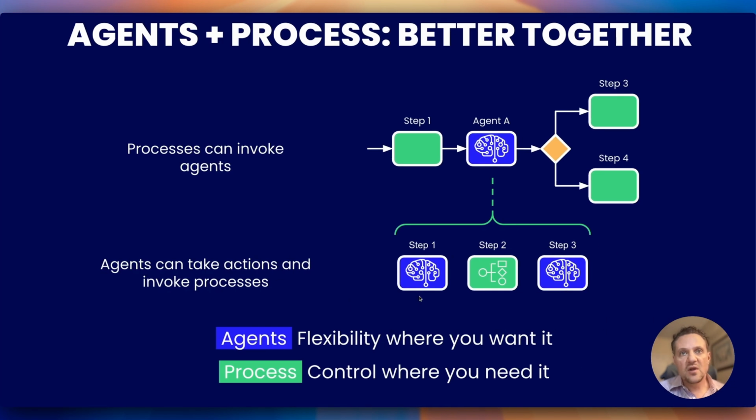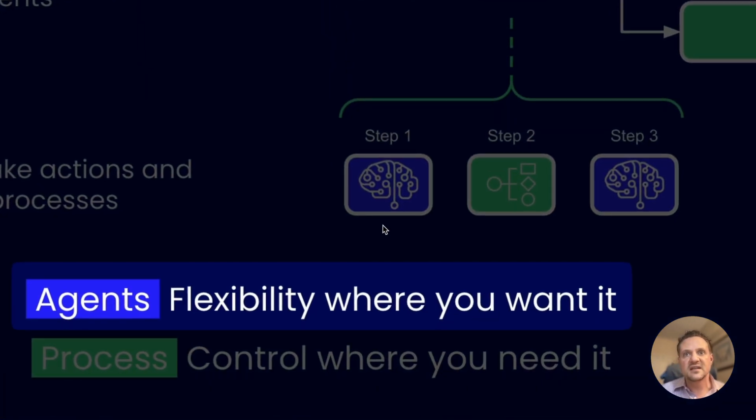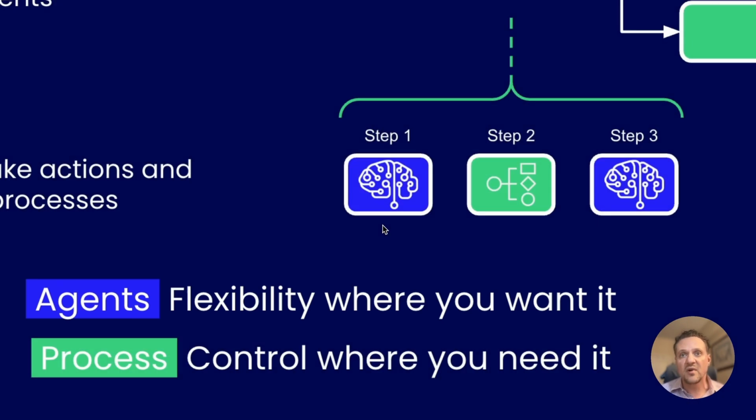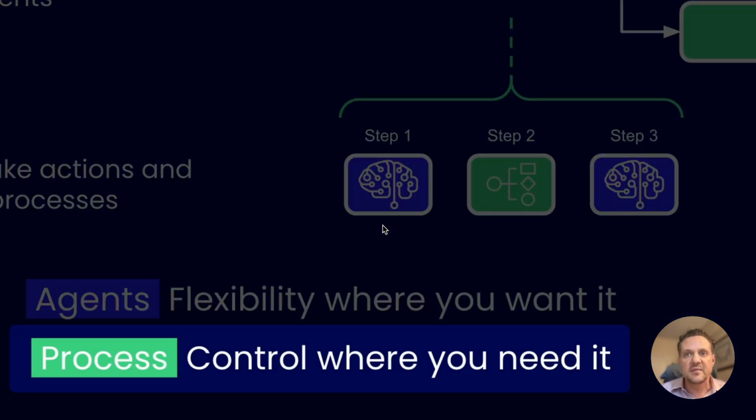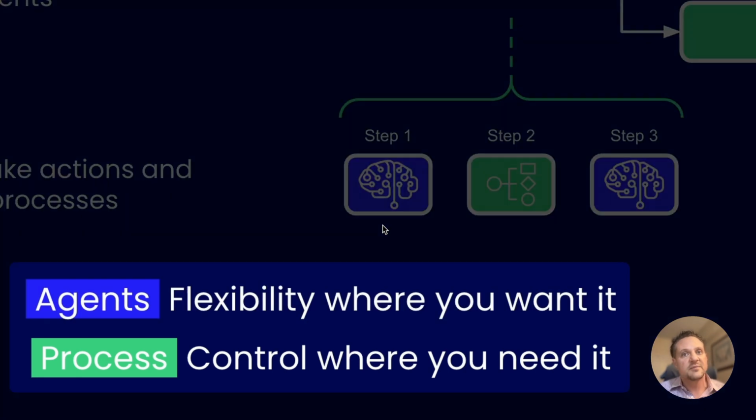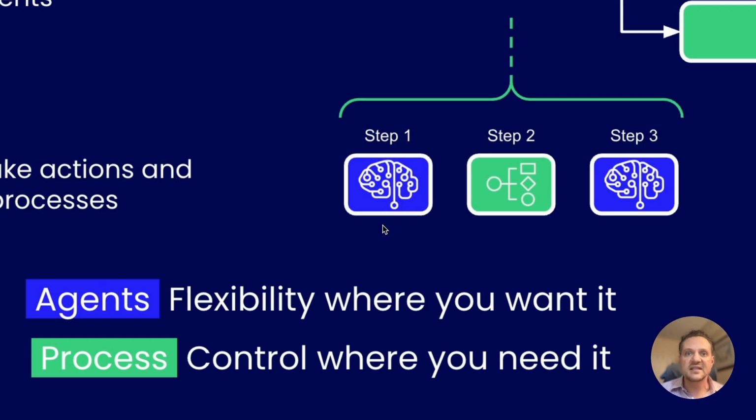So I know that was a bit of a long one, but I wanted you to get a full idea of what Agent Studio is capable of. Again, this is about injecting autonomy into your applications, but doing it with precision. So, in this example, we saw the agent could make decisions about how to handle the inbound task, but when it came time to schedule the appointment, that was handled by a process to make sure that all steps were performed exactly the same each time. So we get the flexibility of AI, but grounded with the structure of process.